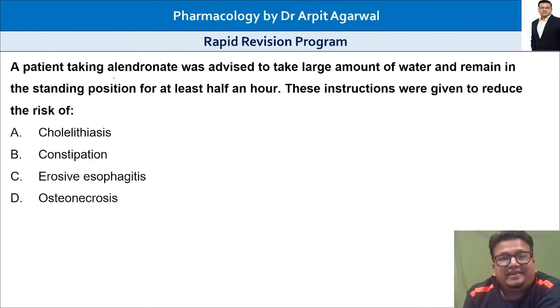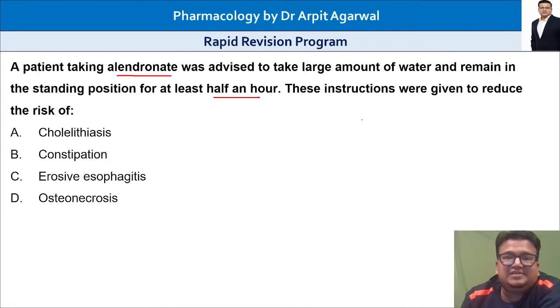Now, next question. A patient taking alendronate. Alendronate is a bisphosphonate taken for osteoporosis. He was advised to take a large amount of water and remain in the standing position for at least half an hour after taking the drug.